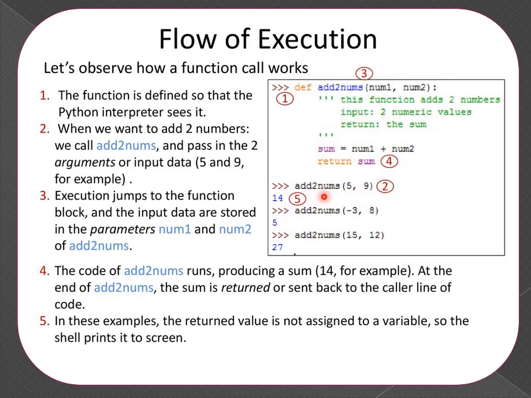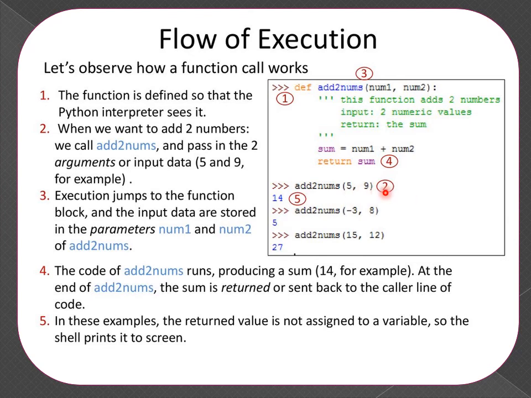Whenever you define top level statements, here the execution statement of the function add two nums within parenthesis 5, 9. When you write the invocation statement, the interpreter will find and move to the definition part of add two nums with these two parameters, 5 and 9.